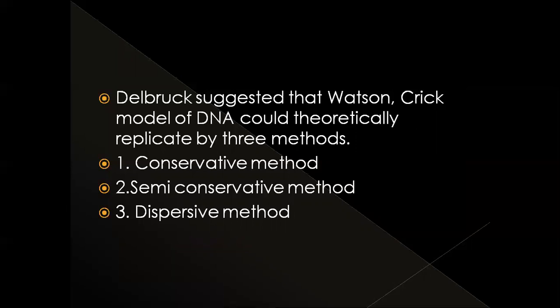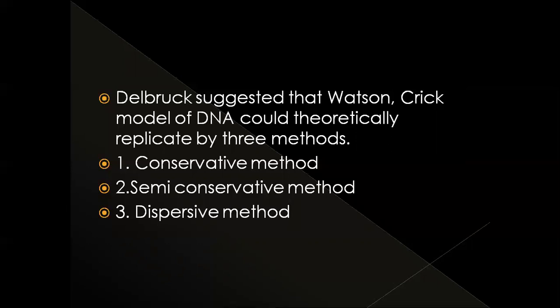So first, what is the conservative method? In this conservative method, 2 double helices are formed, where one would be entirely old and the other entirely new material.